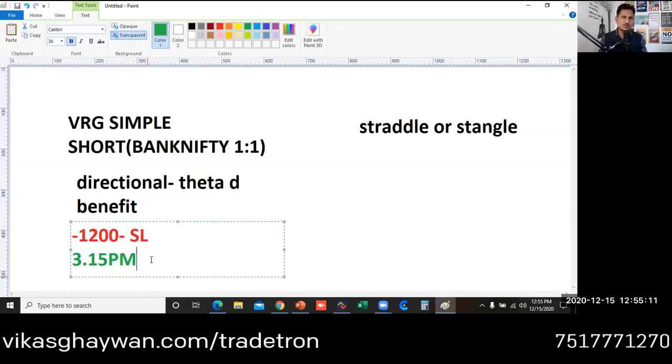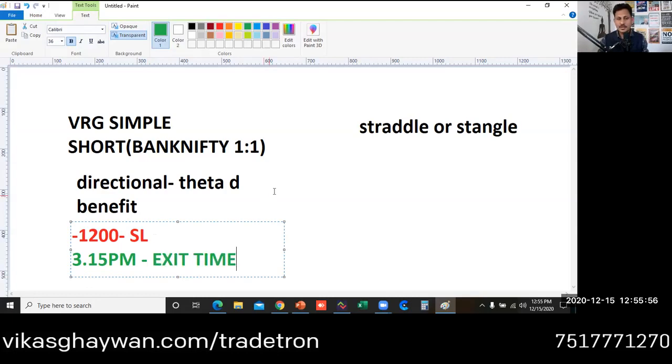But my suggestion is, if you want to book 500 rupees, or somebody else wants to book 1000 rupees, or 2000 rupees, it depends on them, because this strategy has very good potential. It can give you 3000 rupees per day also, but that needs premium decay, and everyone can't stay till 3:15 p.m. So you have the option to exit from this strategy whenever you want. How can you do that? This is the stop loss, and this is the exit time.